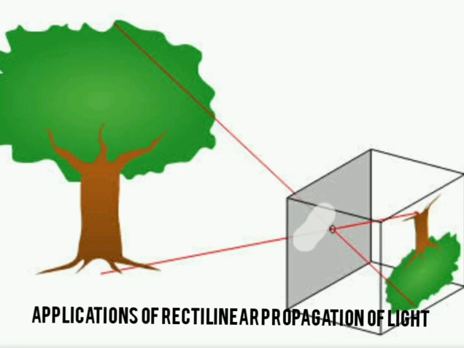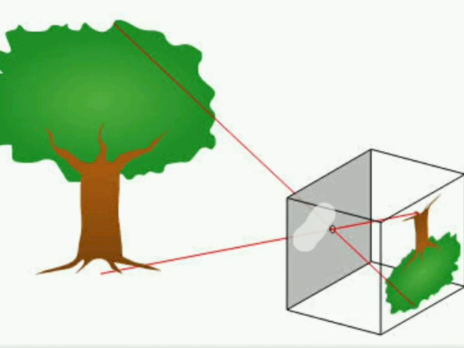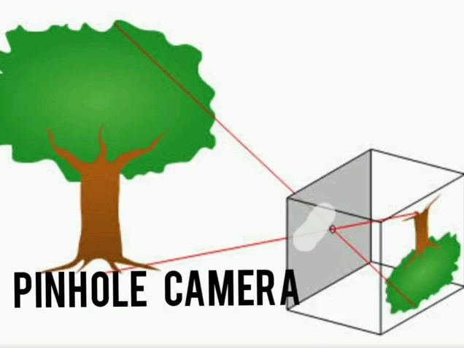Here we are discussing some applications of this phenomenon. First one is the pinhole camera. Okay, the pinhole camera is the main application of the rectilinear propagation of light.